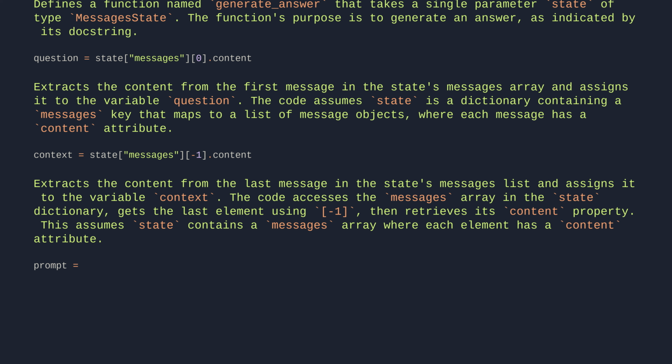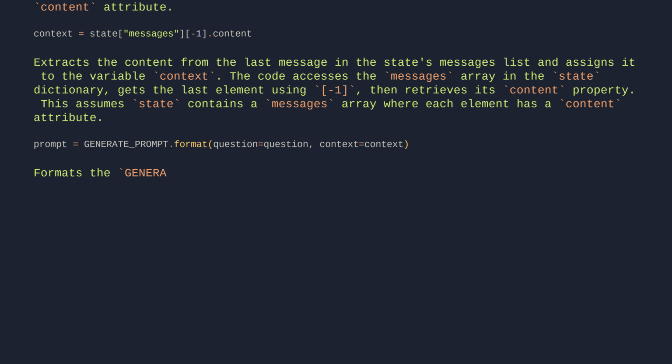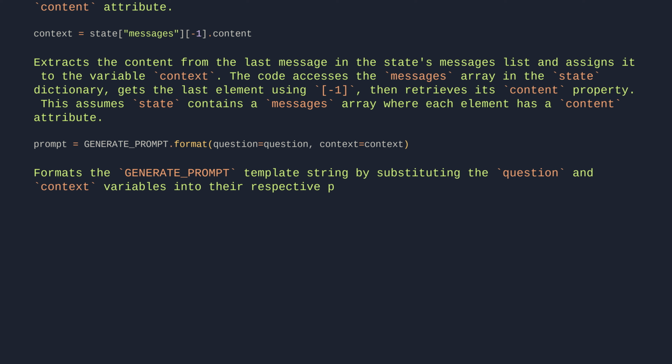prompt = generate_prompt.format(question=question, context=context). Formats the generate prompt template string by substituting the question and context variables into their respective placeholders, producing a final prompt string that combines both values.